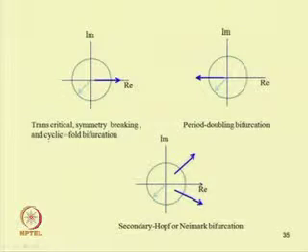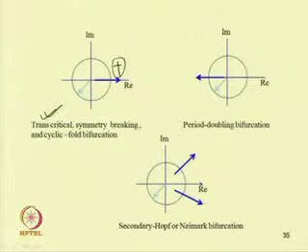So, in the case of the transcritical, symmetry breaking or cyclic fold bifurcation, one of the eigenvalues, or one of the Floquet multipliers, will leave this unit circle through +1. So, if one of the Floquet multipliers has a value more than +1, then one can find these three types of bifurcation. It may be transcritical, symmetry breaking or cyclic fold bifurcation.